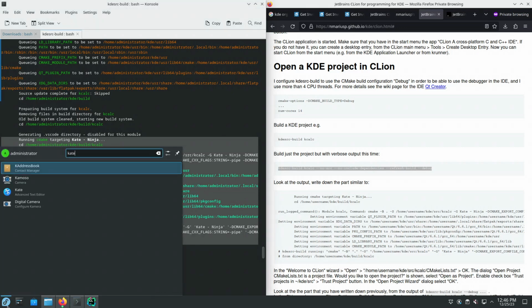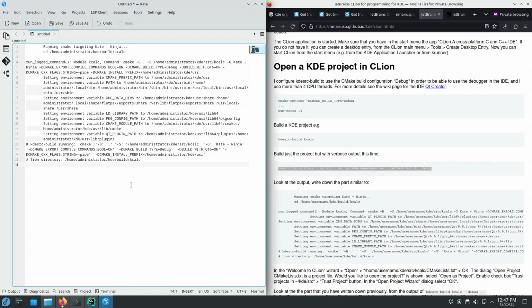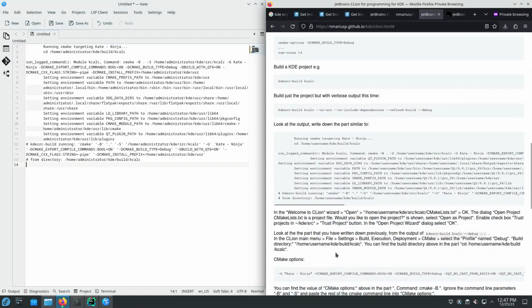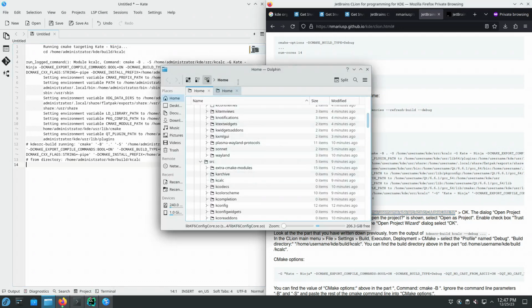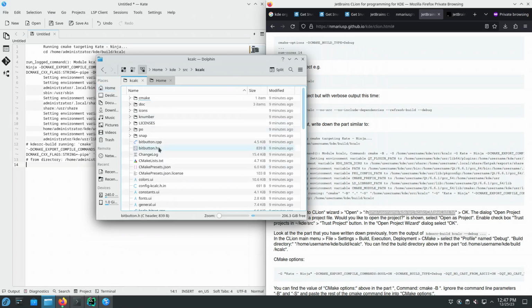Let's use Kate. Ctrl+V. Okay. We need to open this file, so the cmake lists.txt file from the directory where kdesrc-build has git cloned the KDE Git repository kcalc. So let's find that directory. So ~/KDE src kcalc, and this is the file.